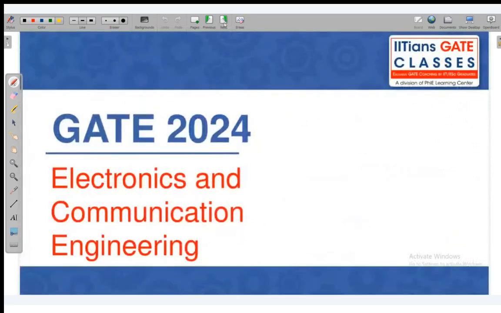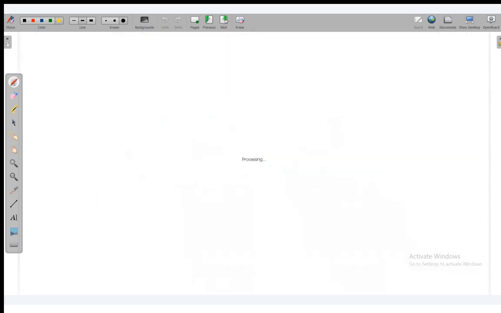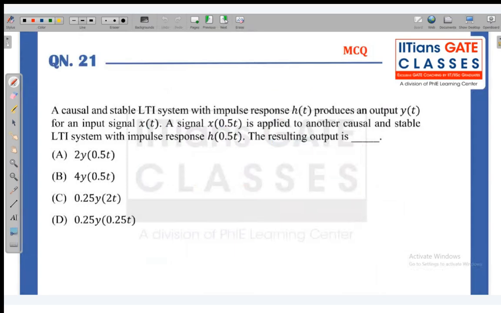This is the GATE 2024 Electronics and Communication Engineering Signals and Systems. What was the weightage? There were a total of 10 questions: 1-mark questions were 2 and 2-mark questions were 4, and in this way we have covered 10 marks through signals and systems, in which the 2 marks were already given to all.